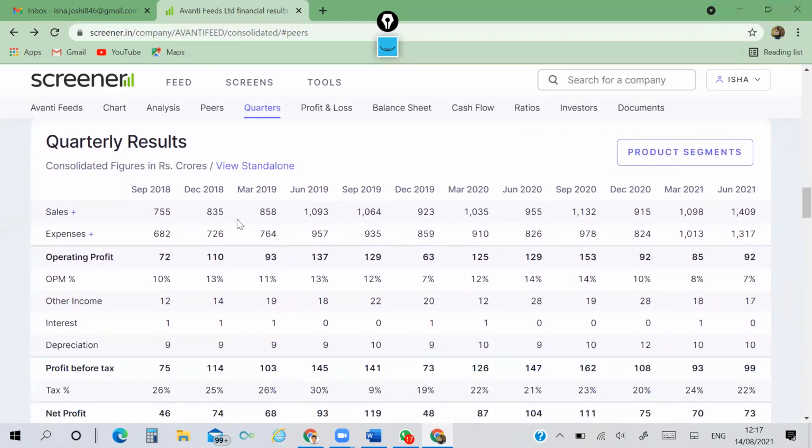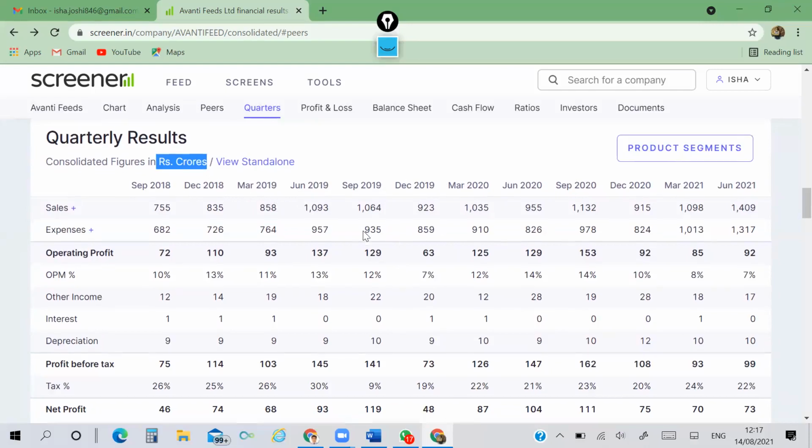Now, here in the quarterly result, see the consolidated figures. Note that these figures are in crores, whereas companies give their results sometimes in lakhs, sometimes in millions, sometimes in crores, and sometimes in billions according to their size. So give proper attention to these figures. Here all figures are in crores.